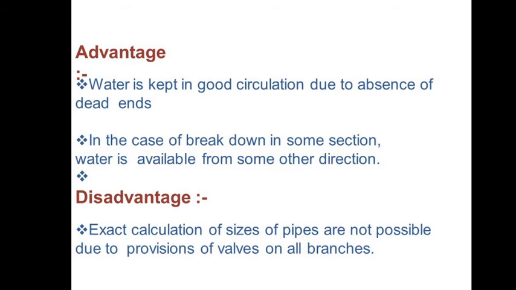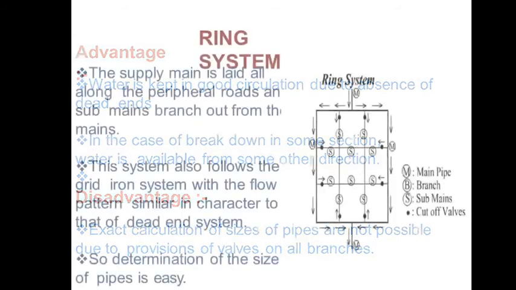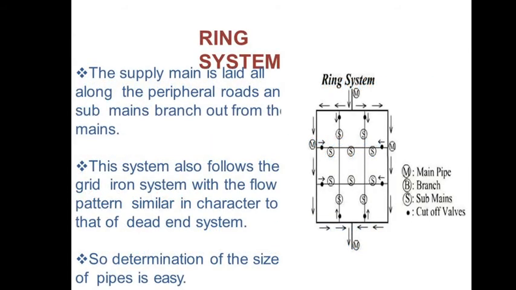So what are the disadvantages of the grid iron system? It is difficult to calculate the exact size of the pipe as there is the provision of valves on all the branches. So this is one of the disadvantages of the grid iron system. And the last one is the ring system.